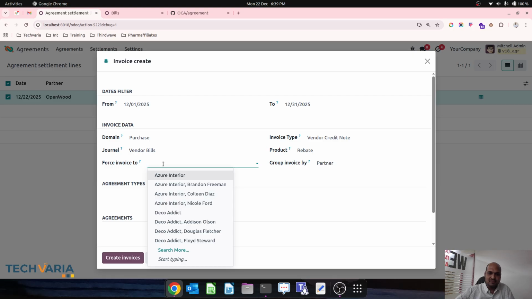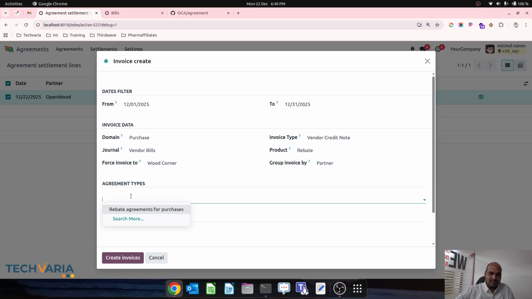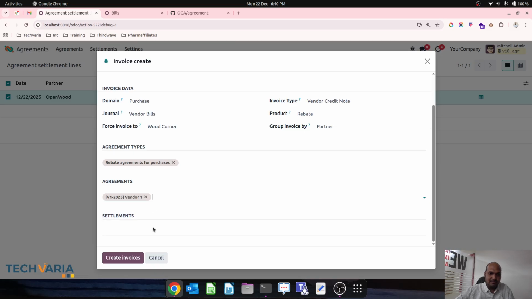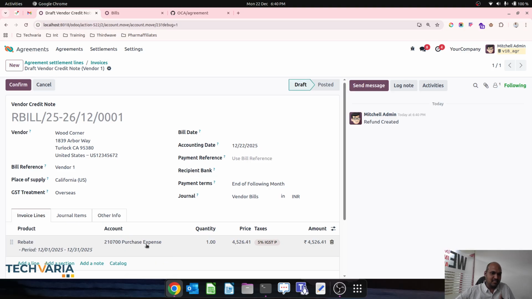I choose partner over here, and my partner was Wood Corner, and I will select the agreement type, and then settlement line, whatever settlement lines you have selected you can do, and create an entry of a vendor type of credit note. So I am seeking now my money be refunded, and I can choose any account over here which I can show as a vendor rebate over here.